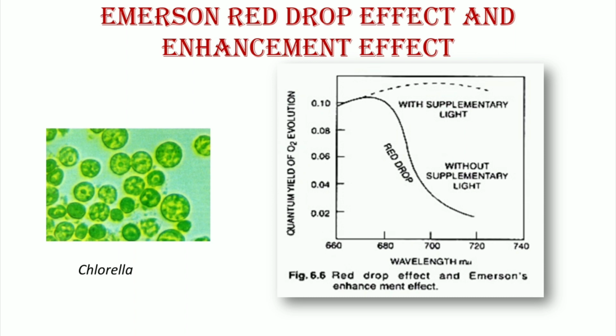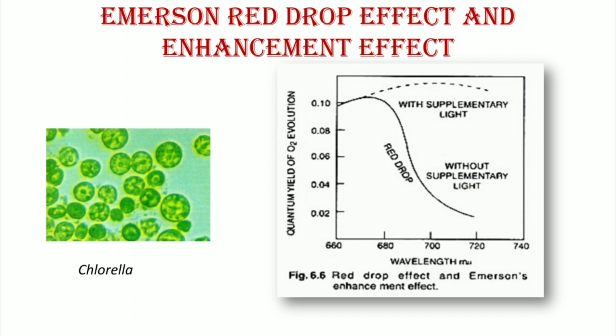This decrease took place in the far red part of the spectrum. That is, the curve shows quantum yield drops dramatically in the region above 680 nanometers, that is, in the red region. This decline in photosynthesis is called the red drop effect.